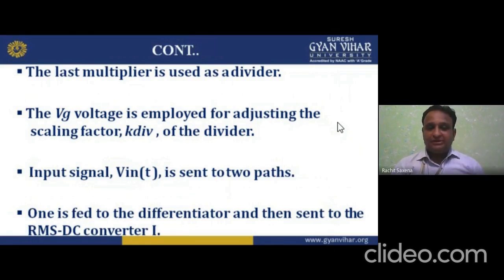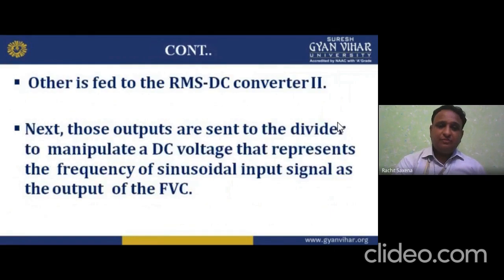I hope you understand. Now, the other is fed to the RMS DC converter second. So we have two RMS DC converters basically. We are representing this like a differentiator; 5 op-amps are there. One is the differentiator, and the remaining are 3 analog multipliers. So the last multiplier is behaving like a divider. The other is fed to RMS DC converter number 2. Next, those outputs are sent to the divider to manipulate a DC voltage.